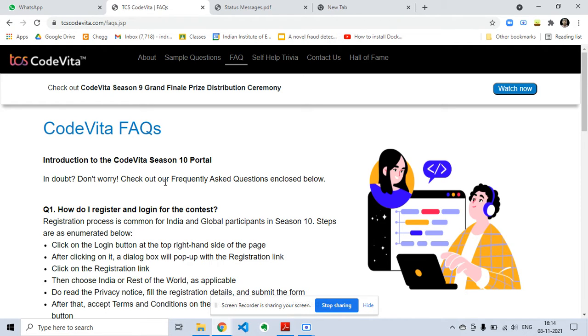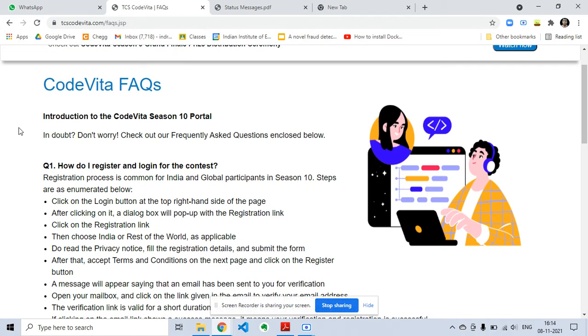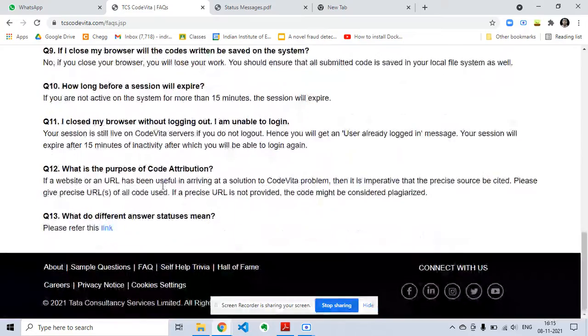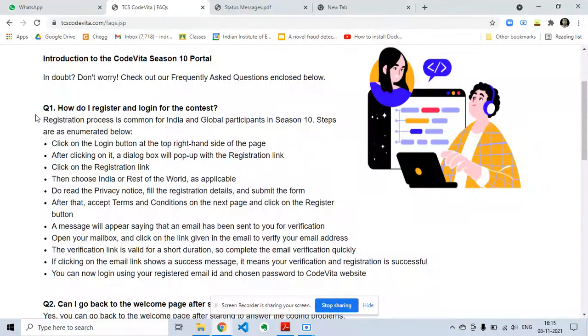So this is some CodeBeta FAQs, since you guys are having some doubts. I am reading these FAQs and trying to explain them because this is a very long page and some students have had difficulties with it. So how to register? The registration process is the same for India and global participants.